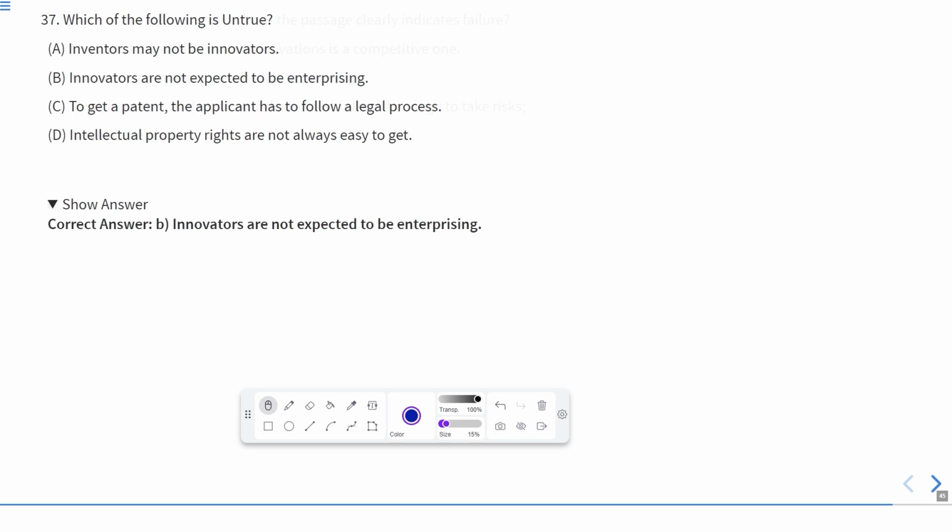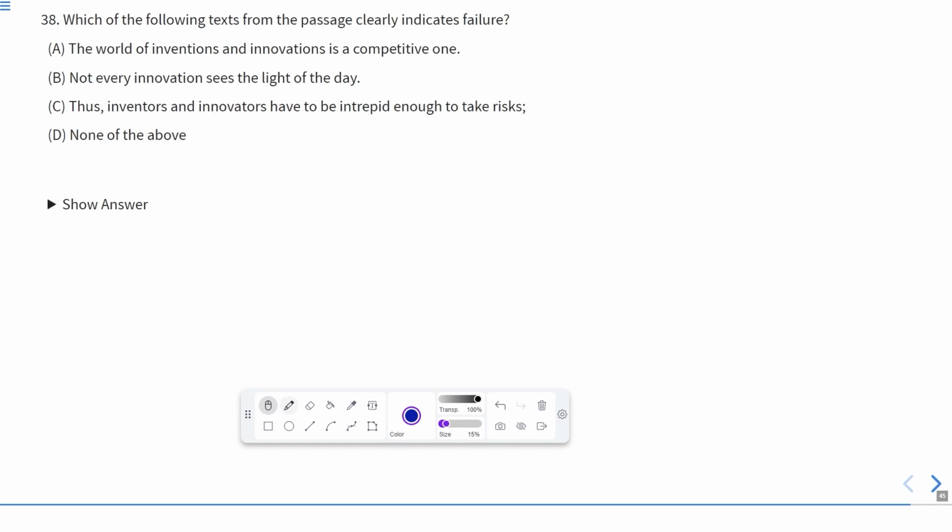Now let us move to the next one. This is question number 38. Which of the following text from the passage clearly indicates failure? The world of inventions and innovations is a competitive one. Not every innovation sees the light of the day. So they are just asking about the line which clearly indicates failure. As you can see, not every innovation sees the light of the day. It means not every innovation comes to the knowledge of everyone. So that means it becomes a failure.